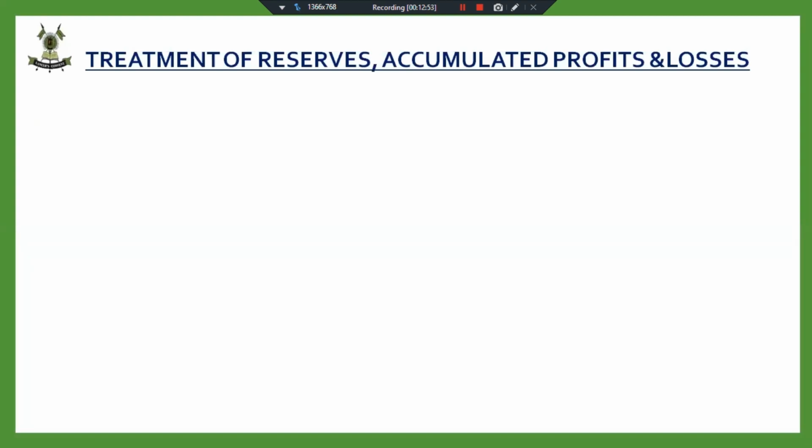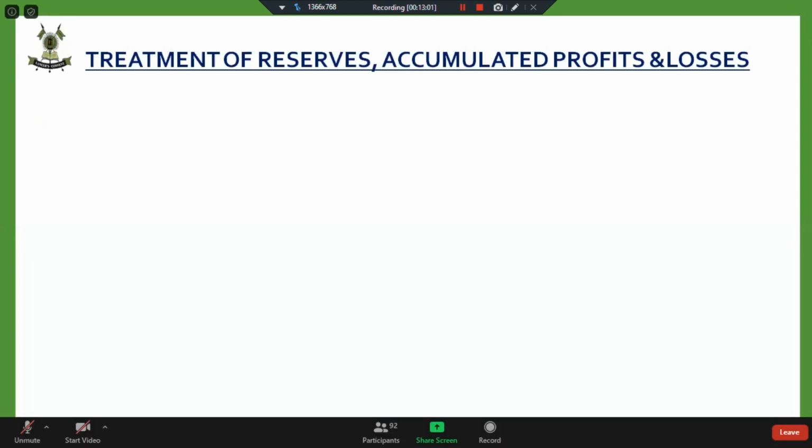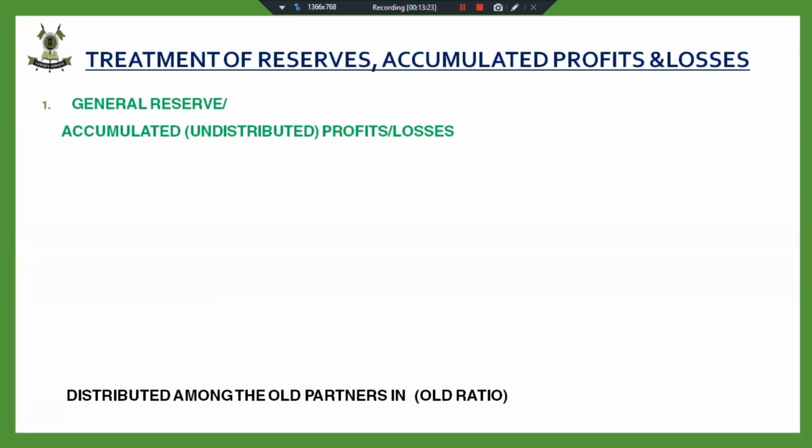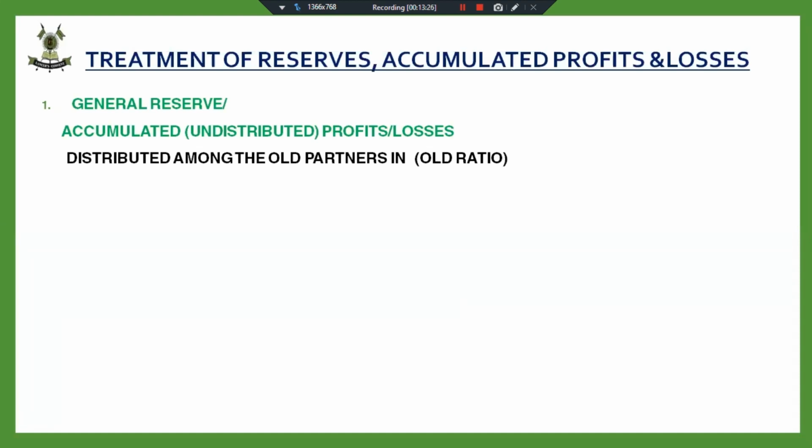If A, B, and C were partners sharing profits in the ratio of 3:2:2, and now they want to share the profits equally, now my reserves will be distributed in the ratio of 3:2:2, not equal. Here the chances of picking up the wrong ratio is very high because both the ratios are given to us, old and new. So you have to mark the old ratio correctly and you have to distribute the reserves in old ratio. So my general reserve, accumulated profits and losses will be distributed amongst the old partners in old ratio,